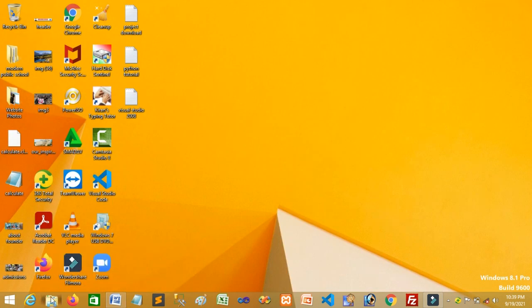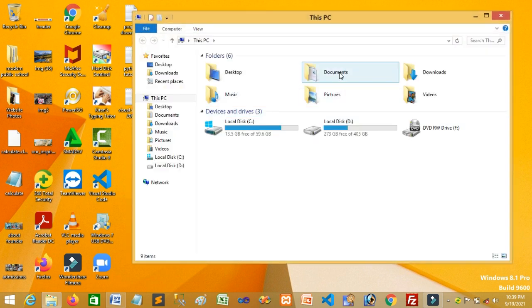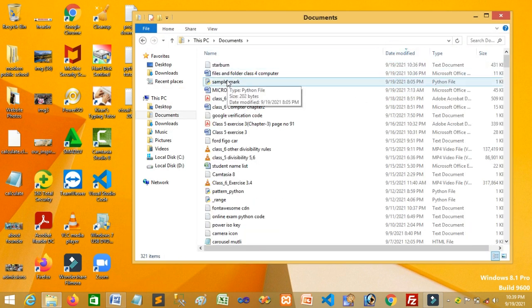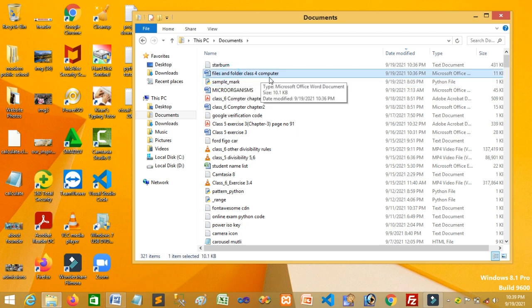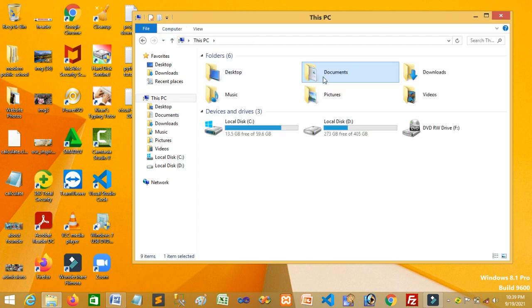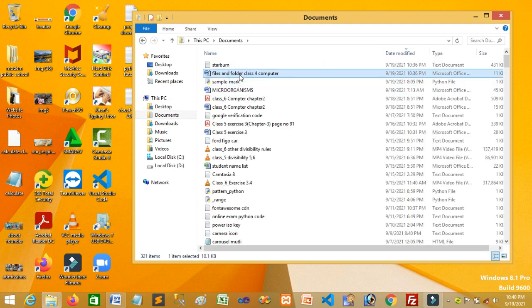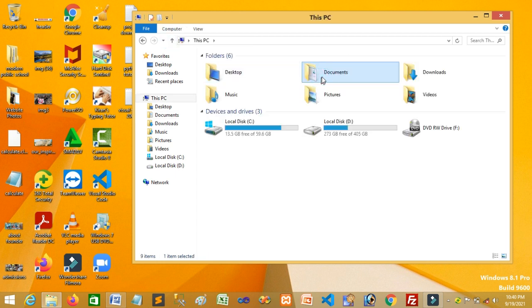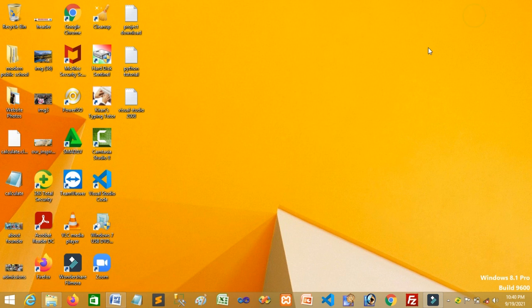This file, where I saved it, I saved in the Documents folder. This is the Documents folder. So I saved files and folder class 4 computer. You can see this is a folder, the Documents folder. In this folder I stored files and folder class 4 computer. So these all are files. This is a folder.